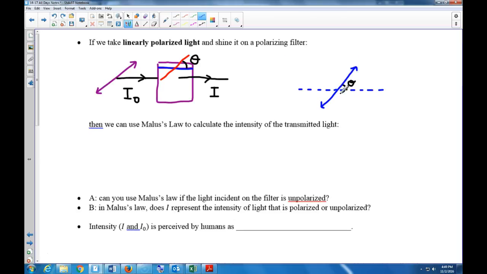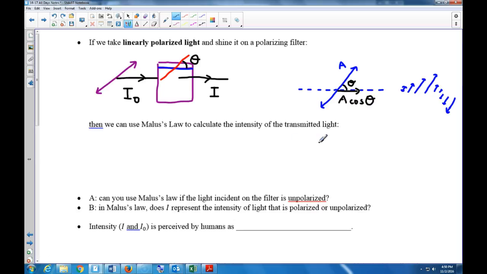And look at this. The blue line is really showing, well, sometimes we start out like this, and then the field grows to this, and then it grows to that, and then it gets smaller, and it goes back the other direction, right? That's what the blue line is showing. So it's showing the amplitude. And of that amplitude, only this part, which is parallel to the transmission axis, remember? The transmission axis is this blue line which is horizontal. Only the part parallel to the transmission axis gets through. So this part is A cos theta.